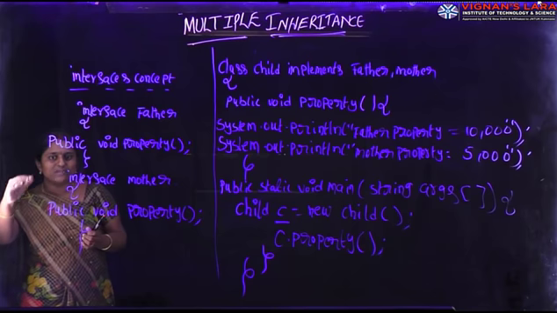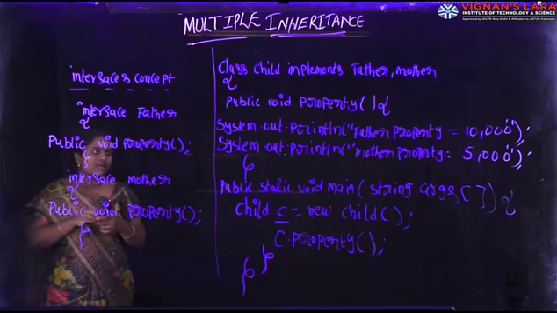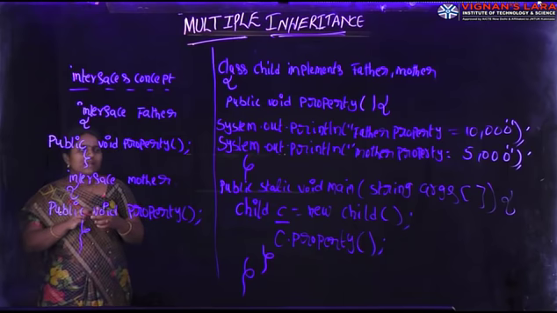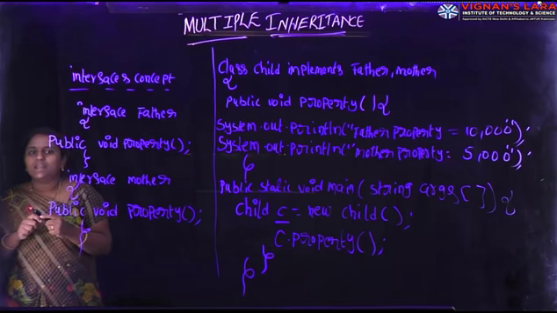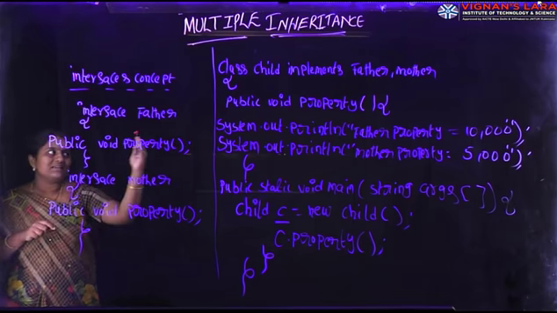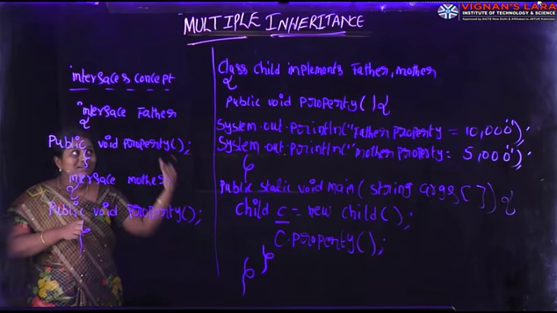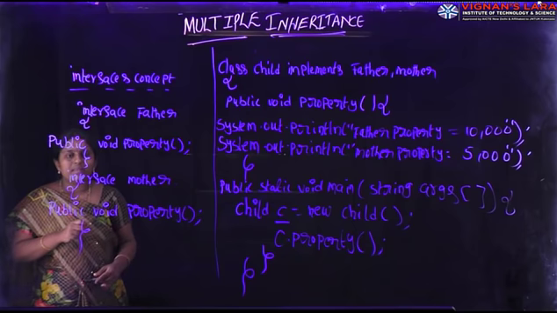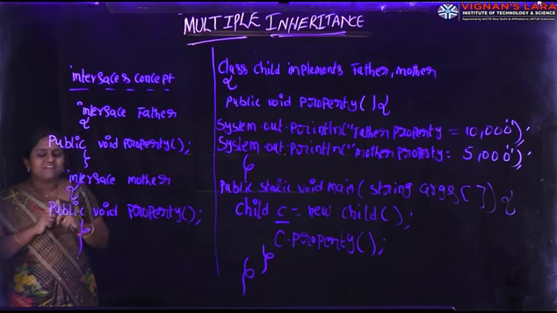In this one, everyone remember one point. A class extends only one class at a time. But it implements multiple interfaces simultaneously. Here child implements father, mother. But class child extends father comma mother leads to a compilation error, because a class extends only one class at a time.